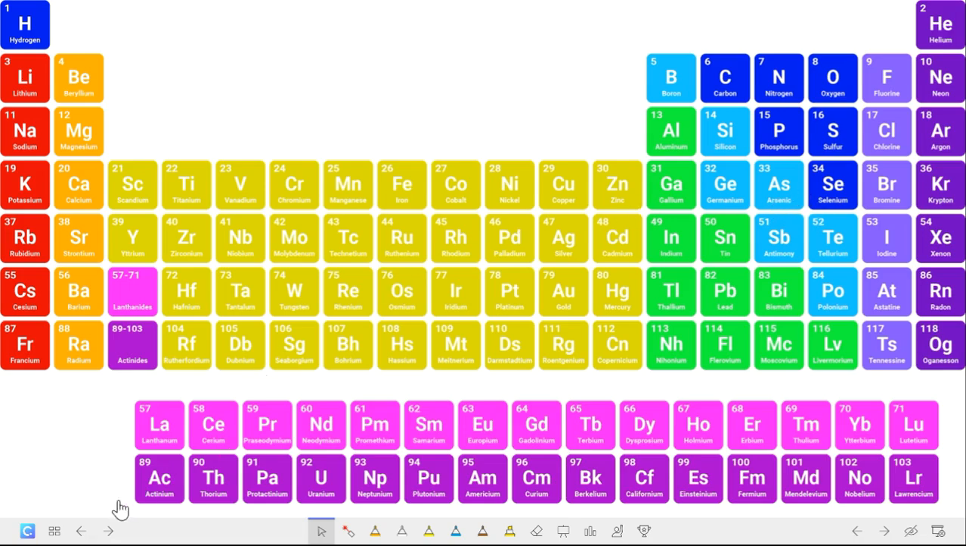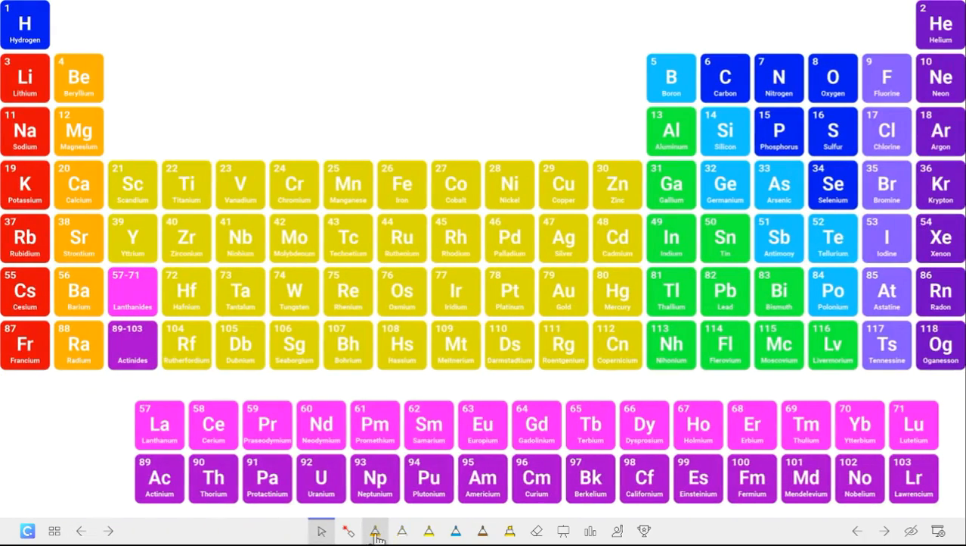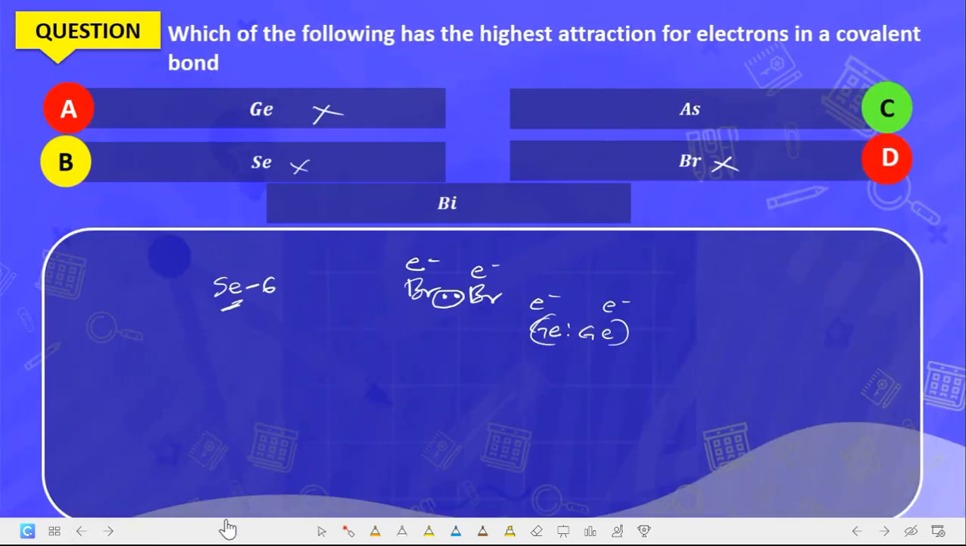Arsenic should be the correct answer. So the correct answer here is what? Arsenic. Okay, arsenic is the correct answer.